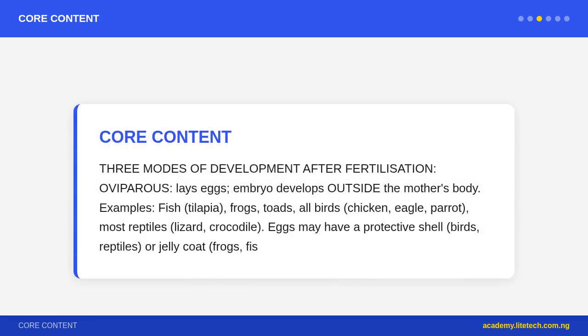Viviparous: gives birth to live young; the embryo develops inside the mother's body, in the uterus or womb, nourished through the placenta. Examples, all mammals except monotremes: humans, goat, cow, dog, whale, bat. Note, monotremes, platypus and echidna, are egg-laying mammals, exceptional. Ovoviviparous: eggs are retained inside the mother's body until they hatch, with no placenta, the embryo nourished by yolk inside the egg. Examples, some sharks, some lizards, some snakes, e.g., puff adder in Nigeria.